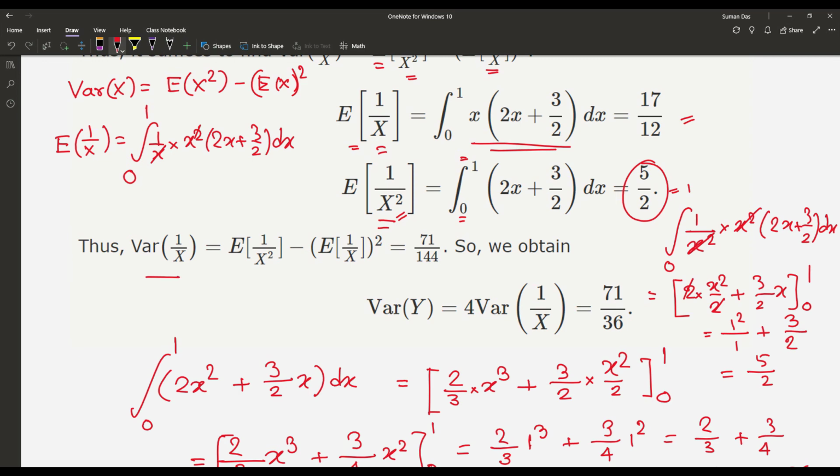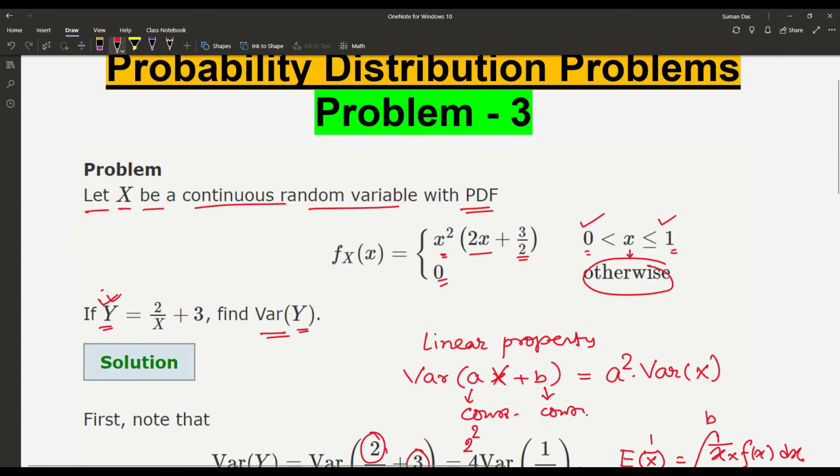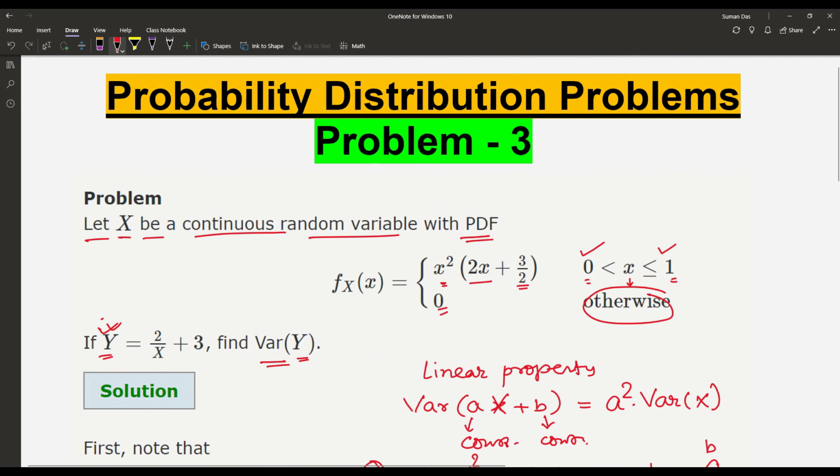So to find the variance of 1 by X, it is E of 1 by X square minus (E of 1 by X) whole square. That means 5 by 2 minus (17 by 12) whole square, and finally the result is 71 by 144. In that way we can find the variance of any other variable which is related to the given continuous random variable, whose PDF has been given.